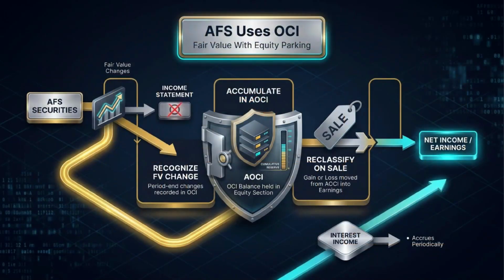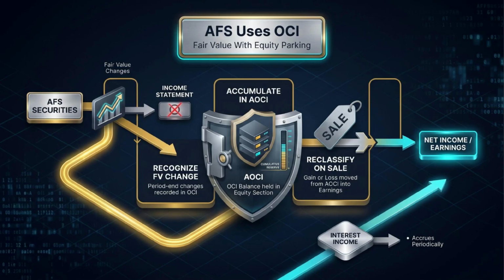Available for sale securities sit between HTM and trading. They are reported at fair value on the balance sheet, but unrealized holding gains and losses generally do not pass through net income while the security is still held. Instead, those changes go through other comprehensive income and accumulate in accumulated other comprehensive income within equity. This is why the slide calls it fair value with equity parking. The gain or loss is not ignored, it is parked outside earnings until realization.